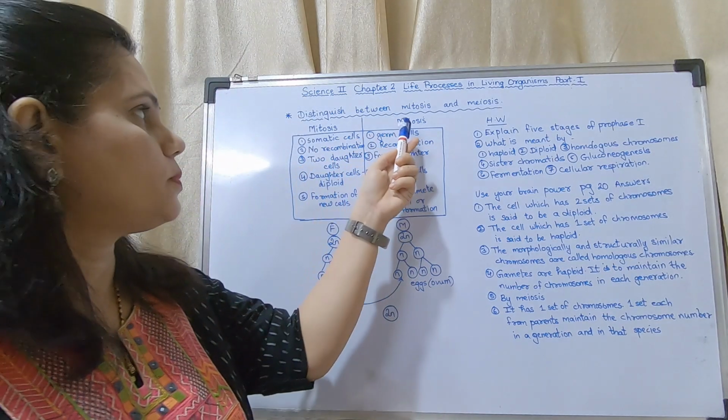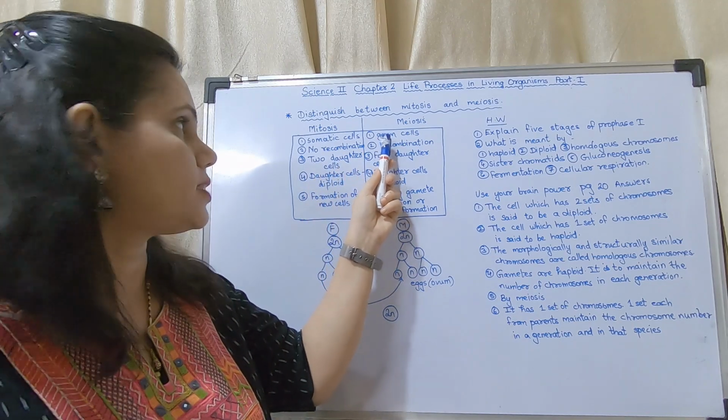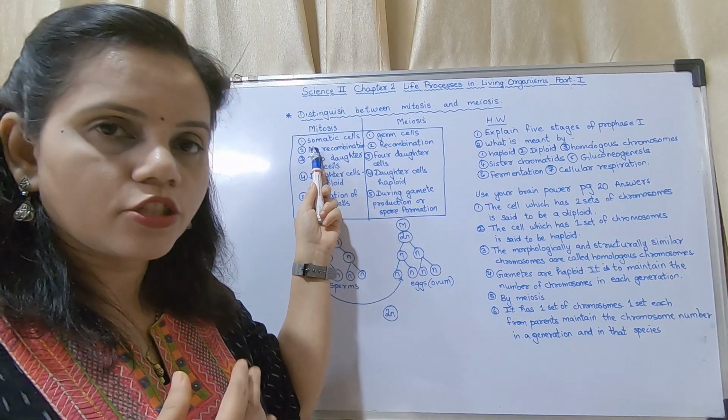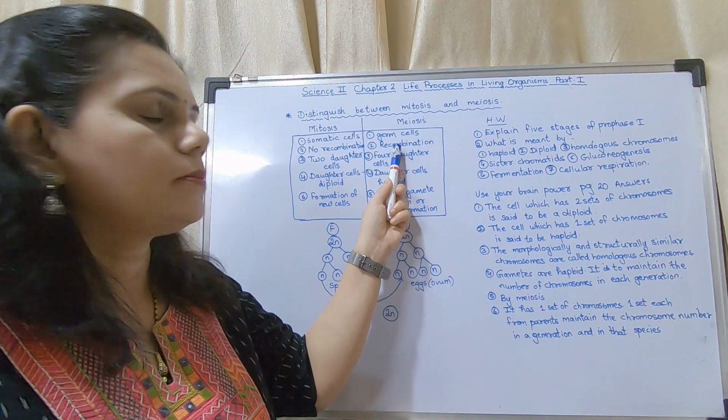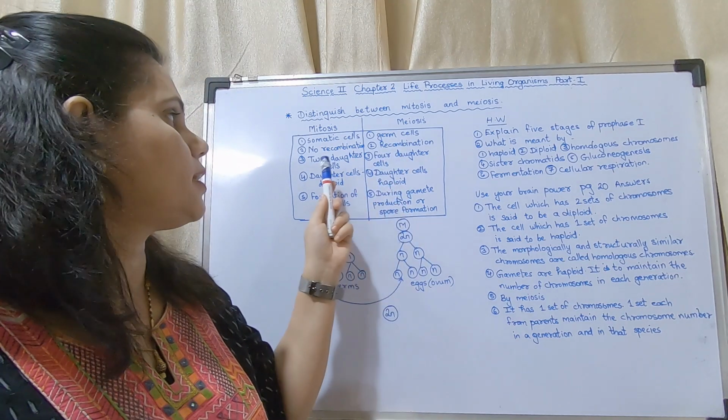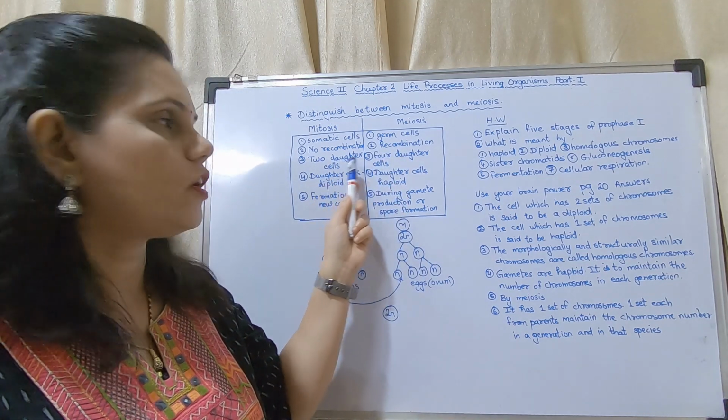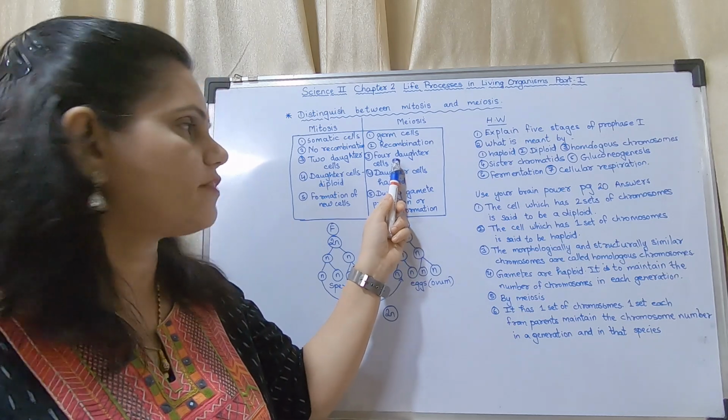So, mitosis, meiosis, somatic cells, germ cells. In mitosis there is no recombination taking place. In meiosis there is recombination taking place. Here 2 daughter cells are formed. Here 4 daughter cells are formed.